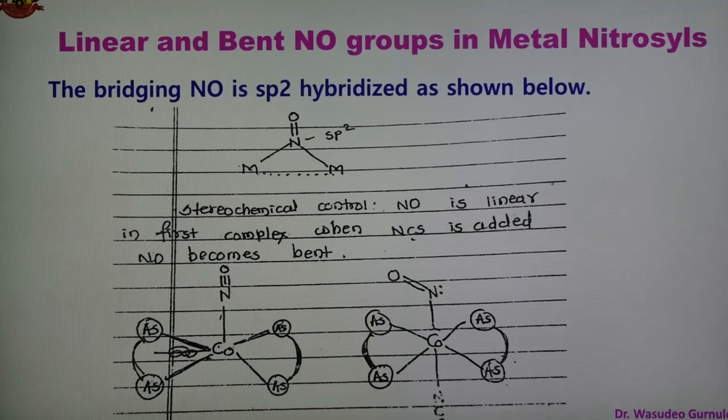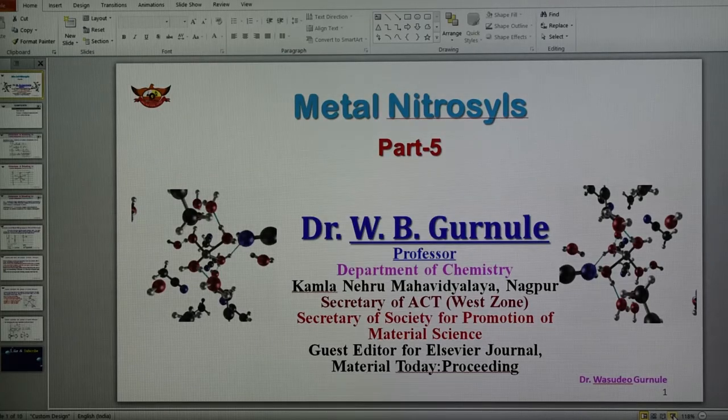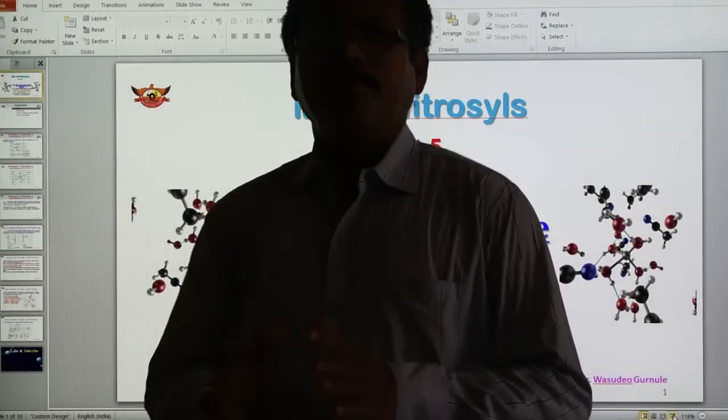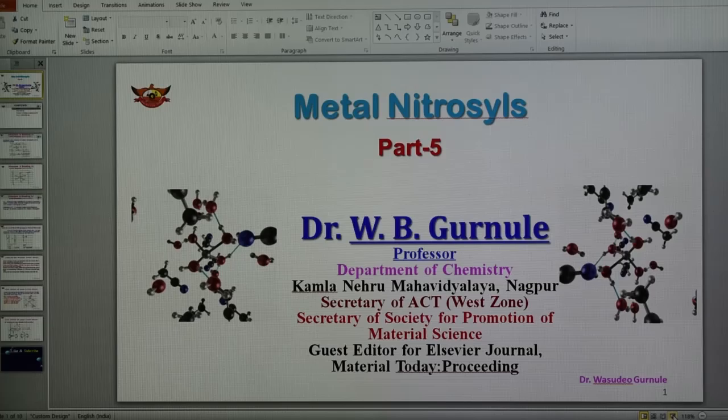So in this way, linear and bent NO groups are present in metal nitrosyls. So this is about the structure and bonding of sodium nitroprusside and linear and bent NO groups present in metal nitrosyls. In today's part, we have seen the structure and bonding of metal nitrosyls, and also the linear and bent NO.